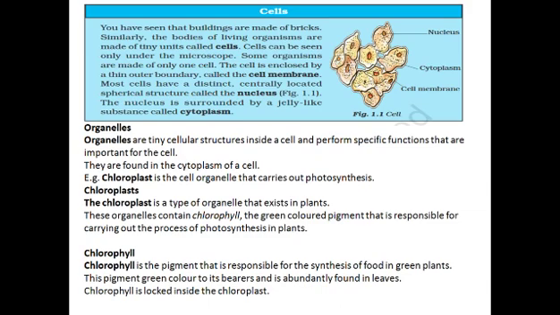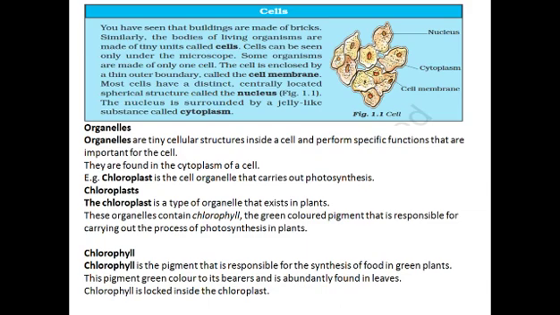The cell is enclosed by a thin outer boundary called the cell membrane. Now look at the structure of the cell. This is a rough structure of the cell I have given here. You can see that the cell's outer layer is known as the cell membrane.